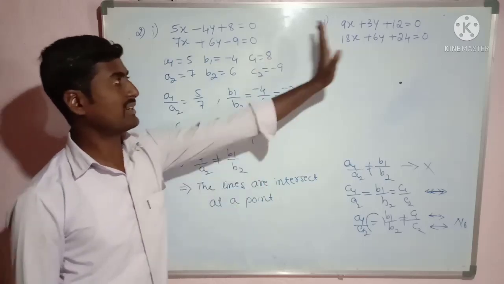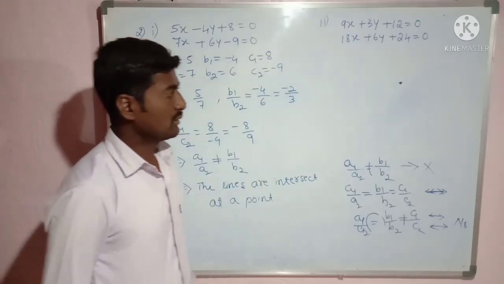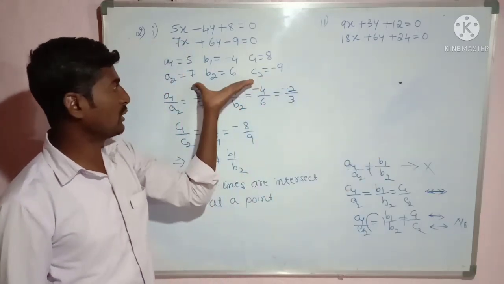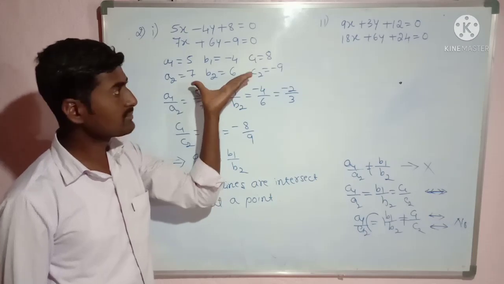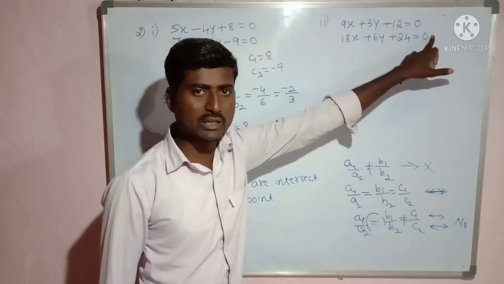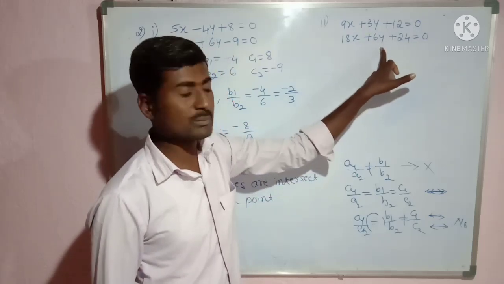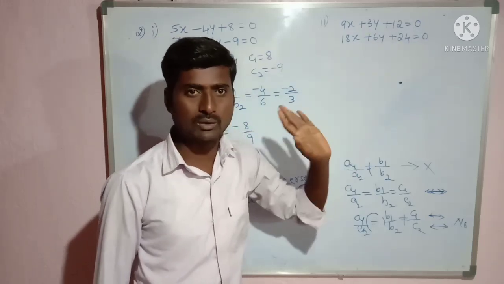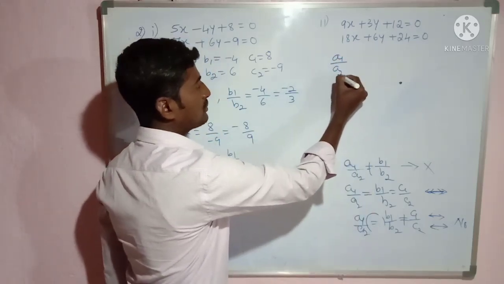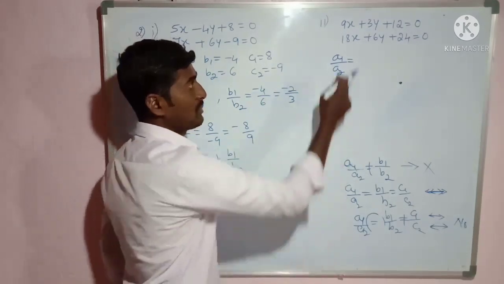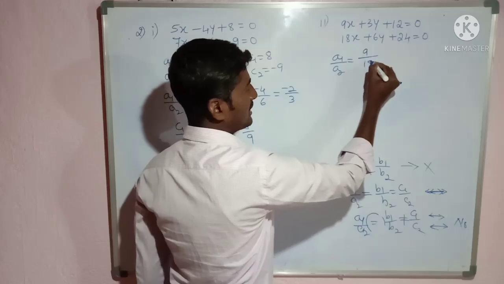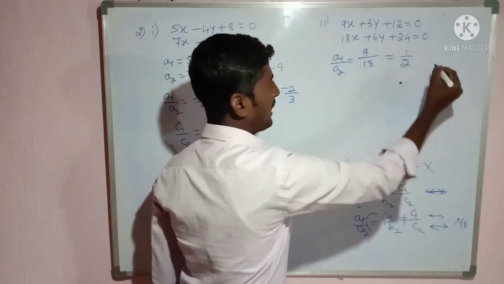Okay, now we'll go for the second question. So here for this question I will write these ratios directly. We already know how to take these constants. So this is a1x plus b1y plus c1 equal to 0, and this is a2x plus b2y plus c2 equal to 0. Now the first ratio I will find: a1 divided by a2. So a1 value is how much here? 9, divided by a2 value, 18. So 9 by 18 is 1 divided by 2.